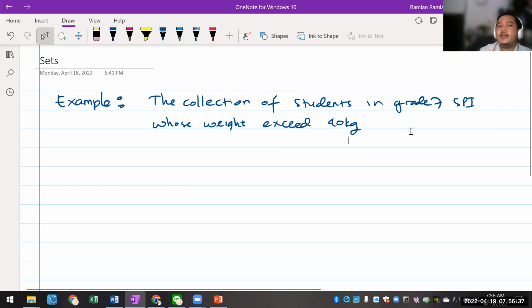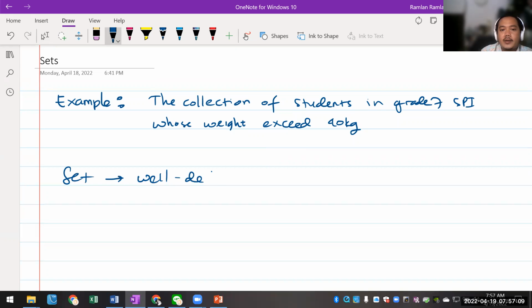So in definition, actually, it's a collection of well-defined distinct objects. That is what we call a set. So the question is, why do we say this is a set? That's the reason, because after this session, you will be able to understand and tell the difference between which one is a set and which one is not. Okay, so in here, guys, if I write down the definition of set itself, it needs to be well defined. So a set needs to be well defined.